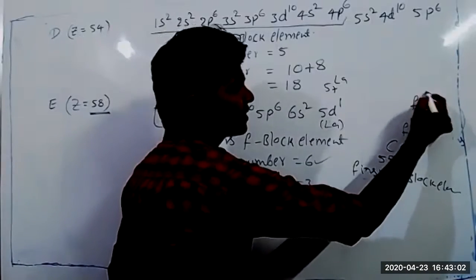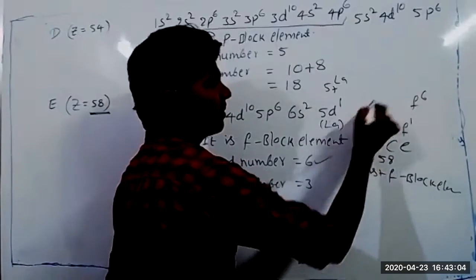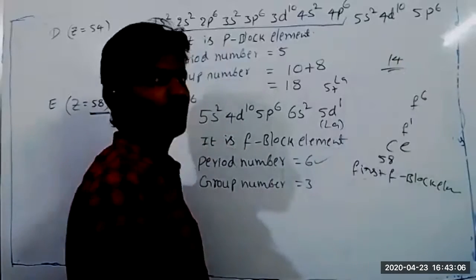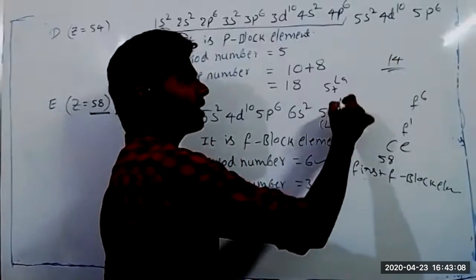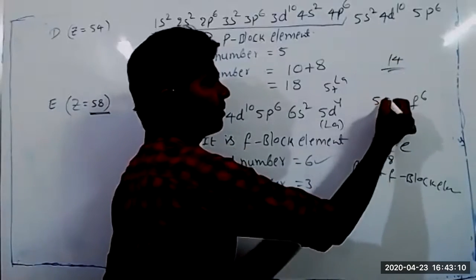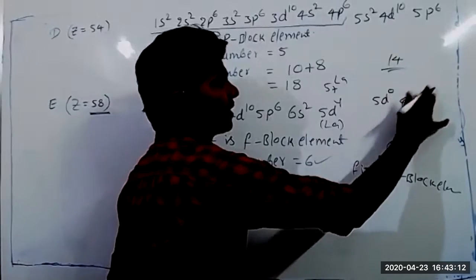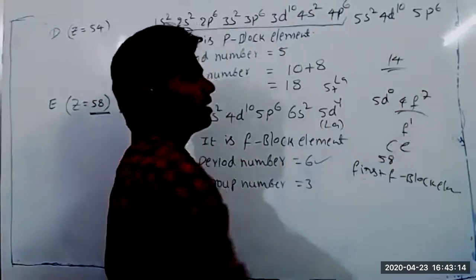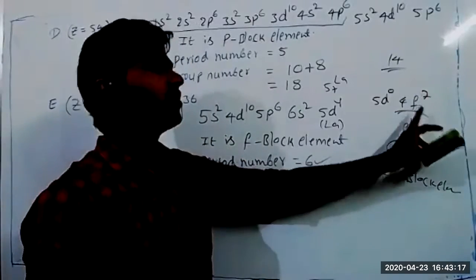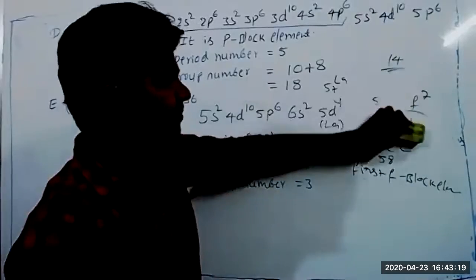Suppose you are going for f6 for some element. What happens? The f orbital maximum capacity is 14. In such cases, the d electron also jumps into f, then it becomes 5d0, 4f7. It gets a half-filled orbital, which is the most stable. Okay.